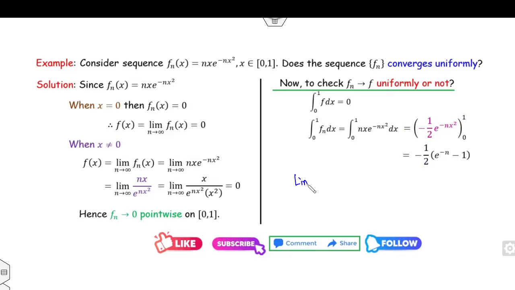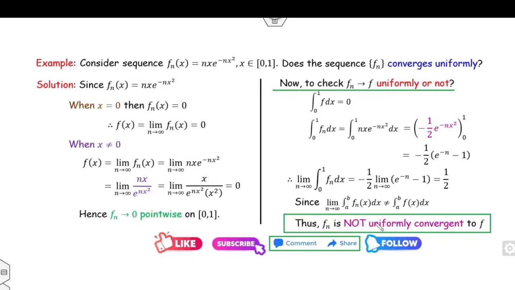Now check the limit as n approaches infinity of the integral of fn(x) dx. What is the value of this as n approaches infinity? When n approaches infinity, e raised to power minus n is 0, so the limit is half, and it is not equal to the integral from 0 to 1 of f(x) dx. So what does it mean? Therefore the sequence is not uniformly convergent.